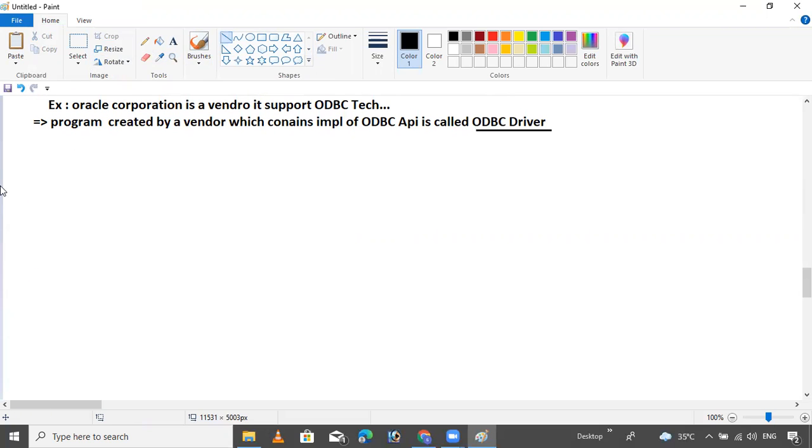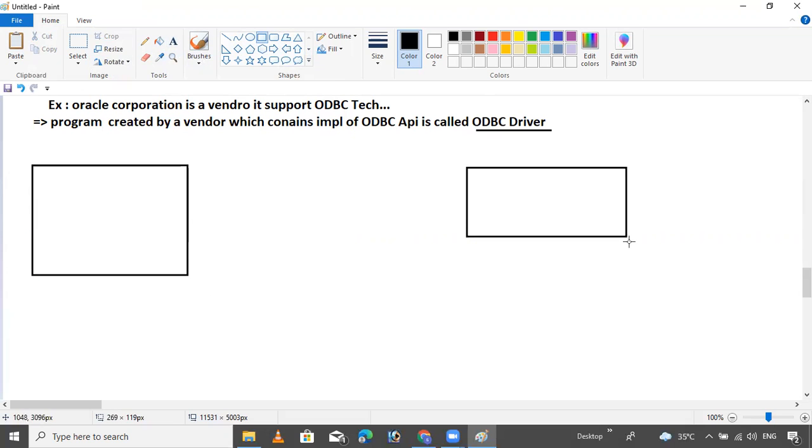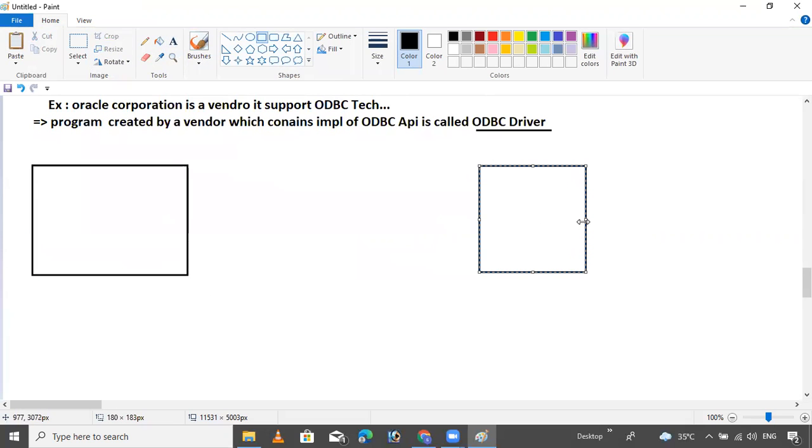An application connects with the ODBC driver, and that driver connects with the database. I will show you. Suppose this is your application. Okay, this is your database. Like a driver: if you want to go anywhere and you don't know how to drive, then you call a driver, and the driver drives the car, and you reach your destination.